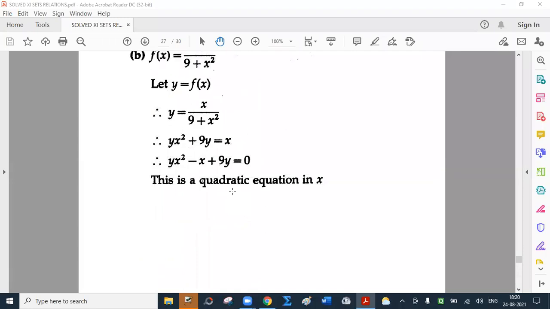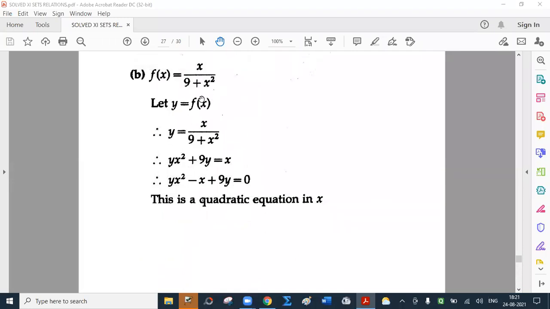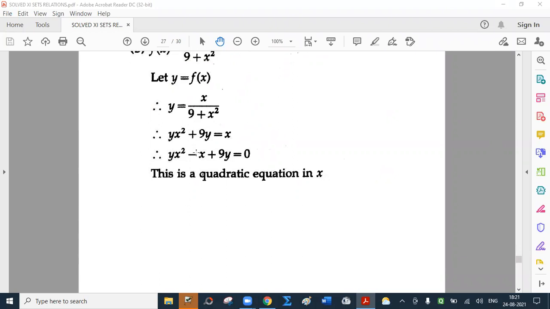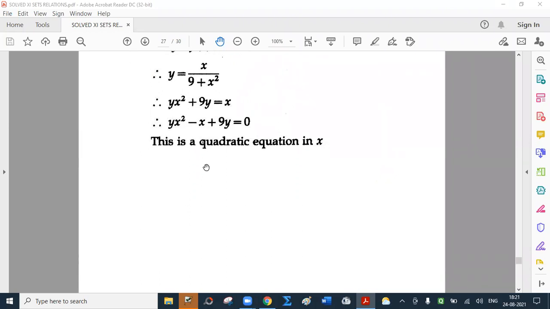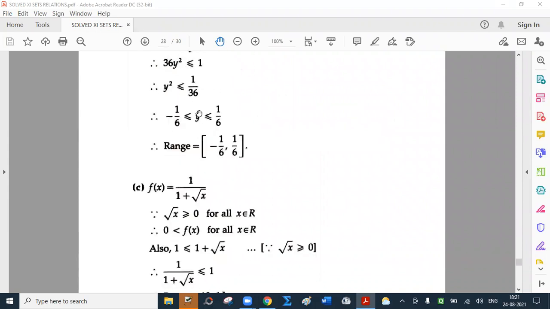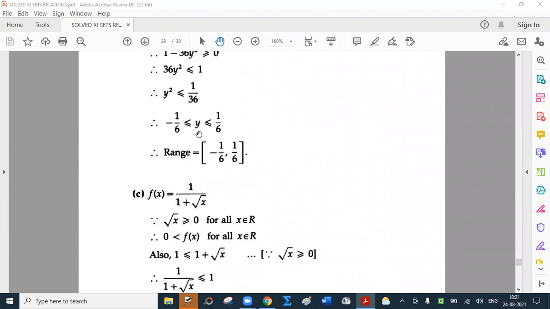I repeat this. We are asked to find the range of this function. Range means set of all values of f(x). So let y be f(x). So equate y with this. Rearrange the terms. This is a quadratic equation, right? Now the roots of this equation must be real. So the discriminant must be greater than or equal to 0. So that gives me minus 1 by 6 less than or equal to y less than or equal to 1 by 6. So y has to lie in this closed interval.